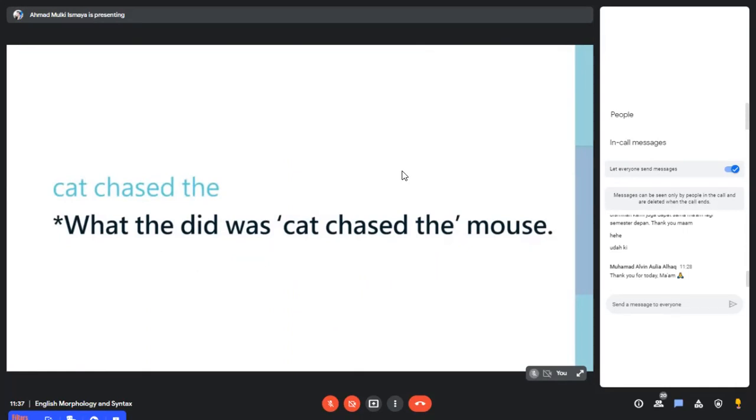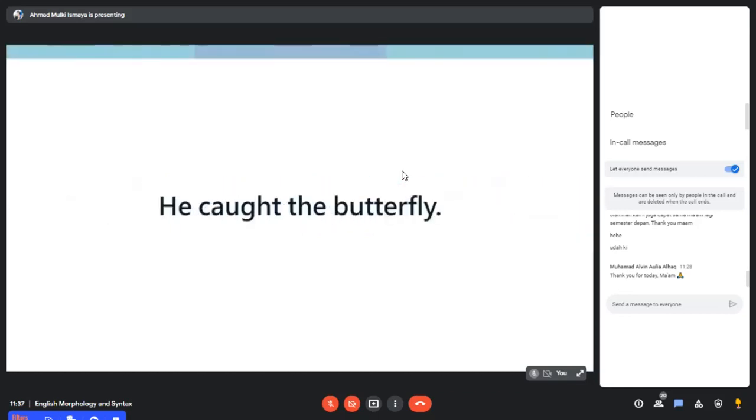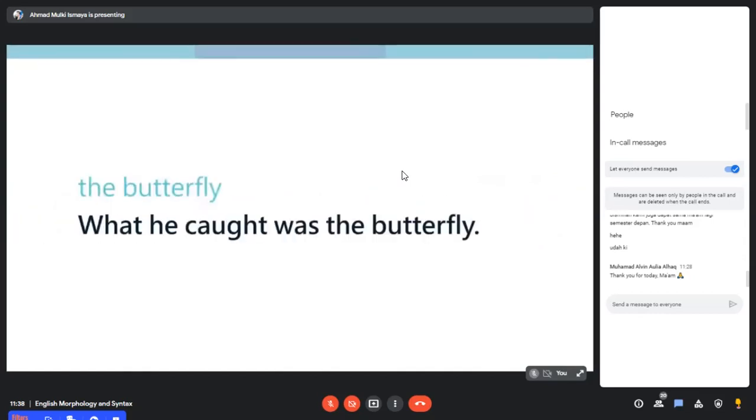For example, I can give you another sentence like he caught the butterfly. Then if I ask you whether the butterfly is a constituent, you can create the sentence, what he caught was the butterfly.